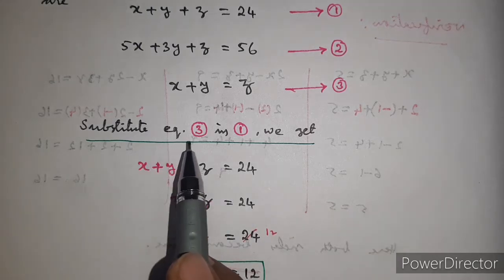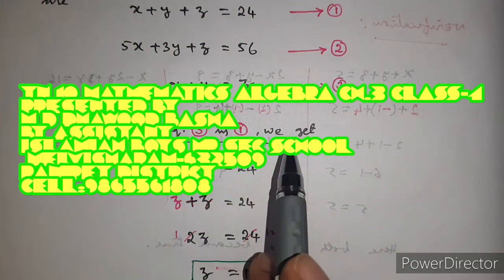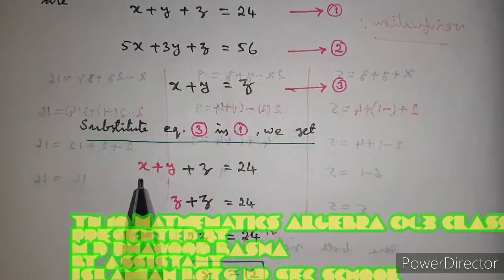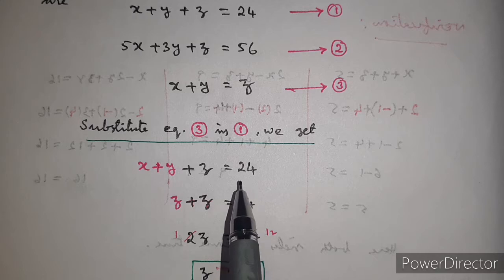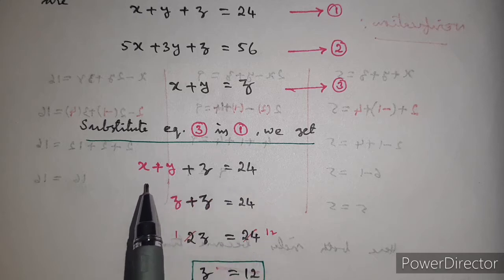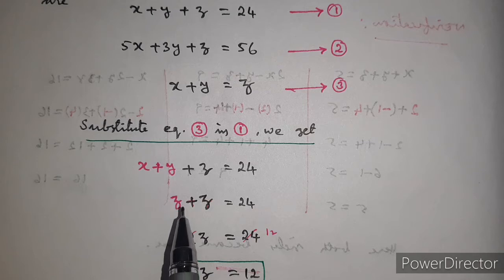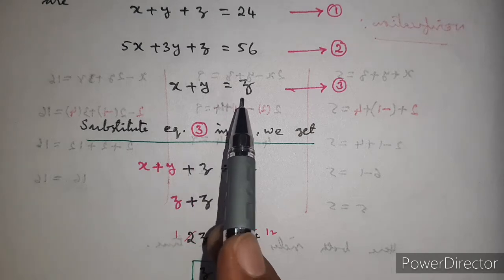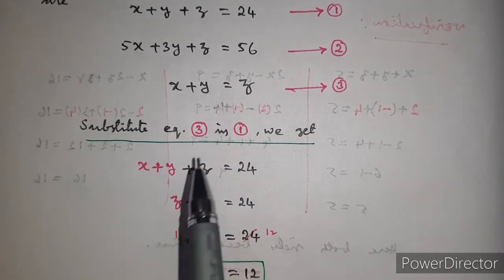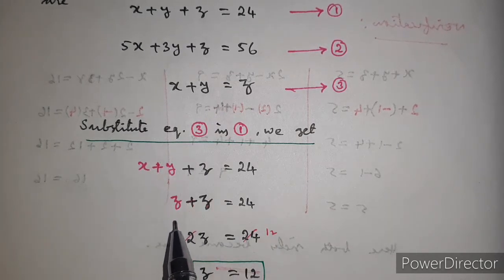Now substitute equation 3 in 1. I write once again the first equation, x plus y plus z is equal to 24. Instead of x plus y, I write z, because see equation 3, x plus y is equal to z. I substitute z instead of x plus y.